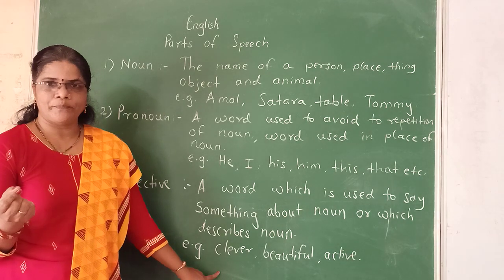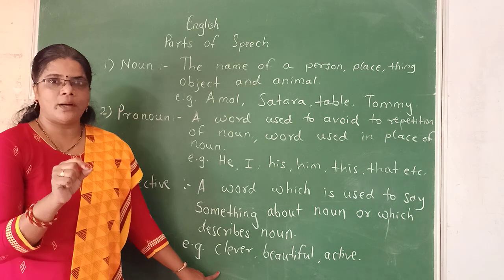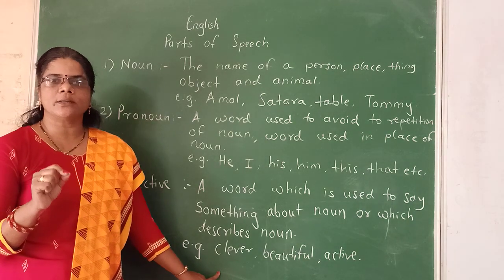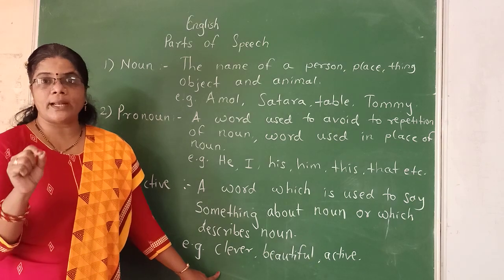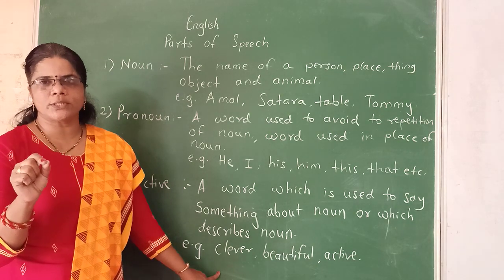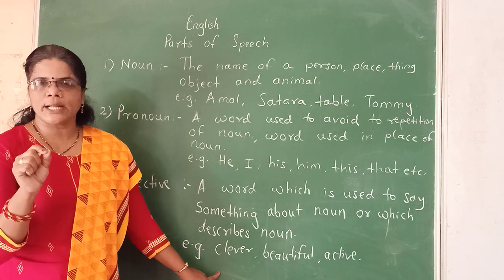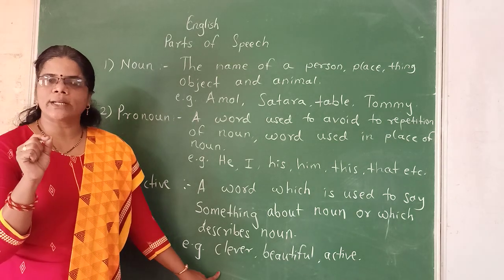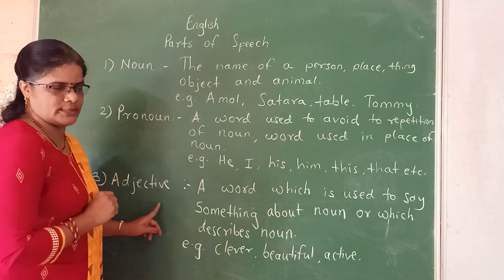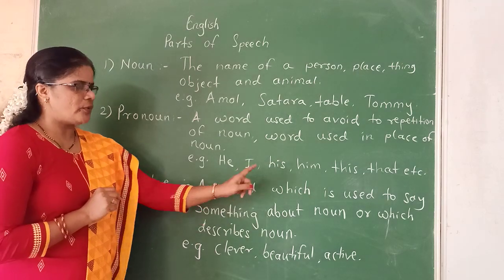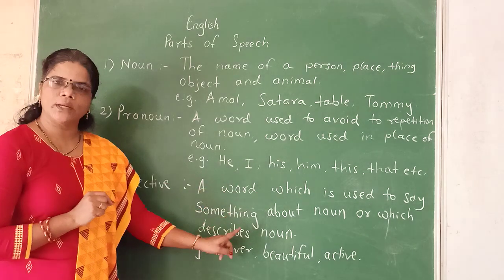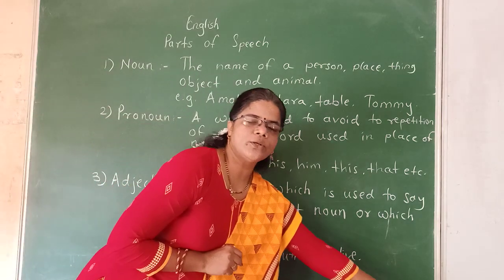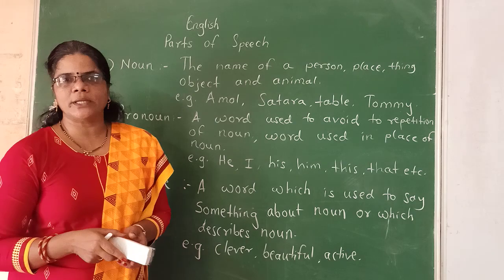Seema is a girl. The noun here is Seema or girl, but when we say Seema is a clever girl, that word clever shows that it has described something more about that Seema, who is a girl, and so clever becomes an adjective. So, a word which is used to say something more about a noun is called an adjective. Now, we are going to see the remaining parts of speech in English.